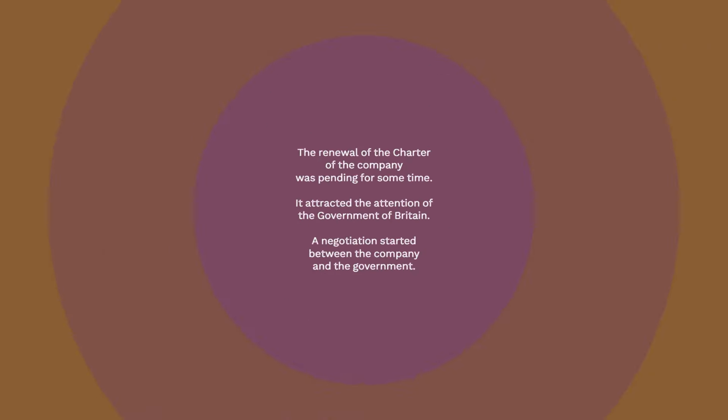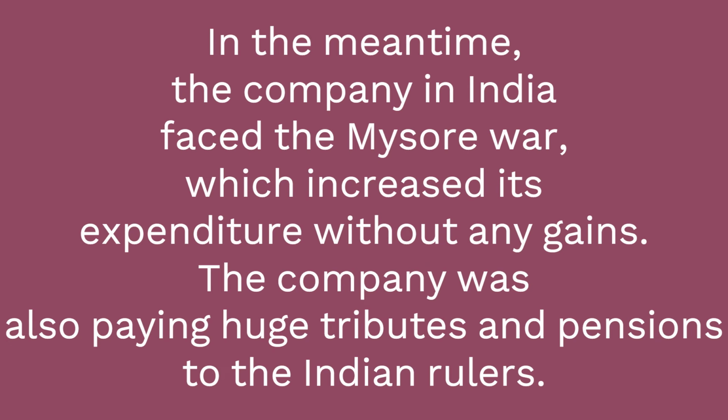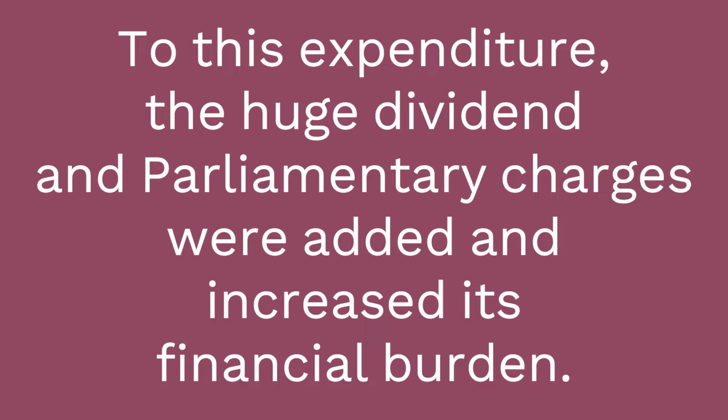By the Act of 1767, the government allowed the company the privilege to retain its territorial gains in India along with the revenue from Bengal by depositing £4 lakhs per annum as parliamentary charges. In the meantime, the company in India faced the Mysore War, which increased its expenditure without any gains. The company was also paying huge tributes and pensions to the Indian rulers. To this expenditure, the huge dividend and parliamentary charges were added and increased its financial burden.